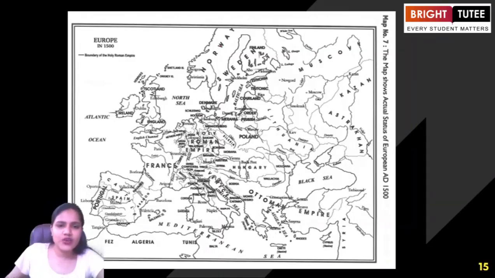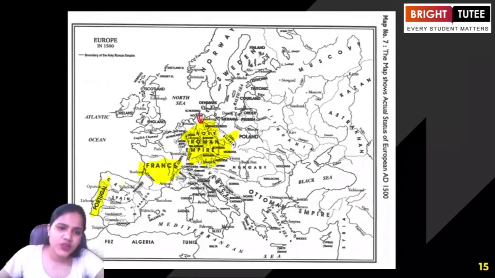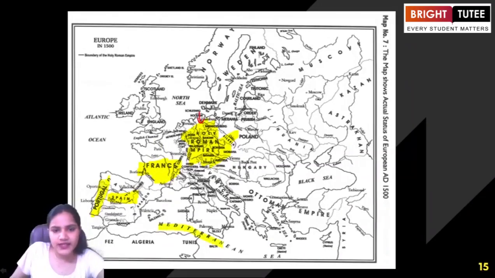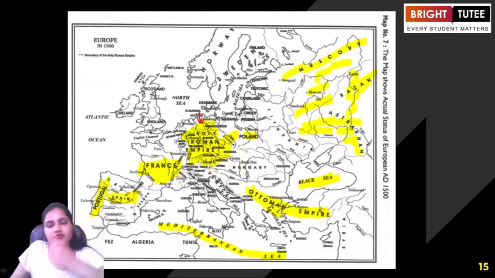So here, this is the Holy Roman Empire. Let's try to highlight the region. This is the Holy Roman Empire, okay? Right? Now, this is the region of France. You can just look at the atlas and try to identify all these regions. This is the region of Portugal. This is the region of Spain that you will find today, but areas might have changed. This is the Mediterranean Sea that we have already talked about. This is the Ottoman Empire that we are talking about here. This is the Black Sea, very important. This is the region of Poland. And when we are talking about all these regions here, this is the part of Russia.